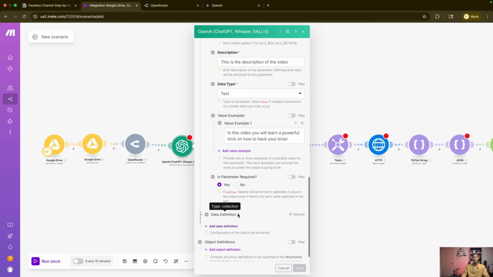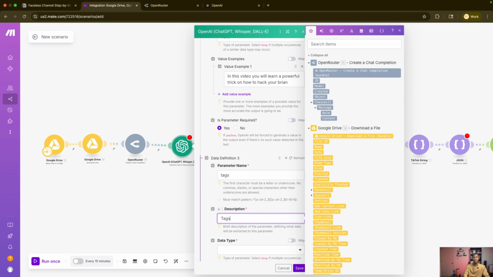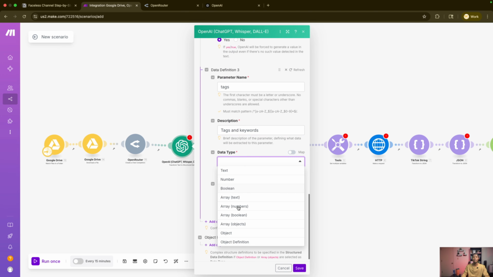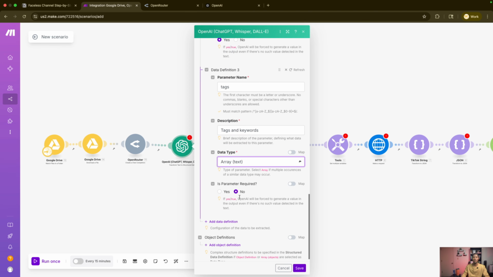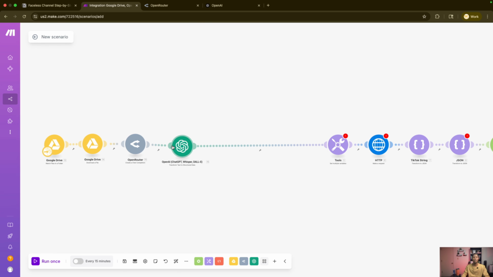The last data definition we need is going to be the tags and description. The data type for this one is array text. We need it because it's going to be a text array, and we need this required as well. Save that. All right. Now that we have this here, what do we need?